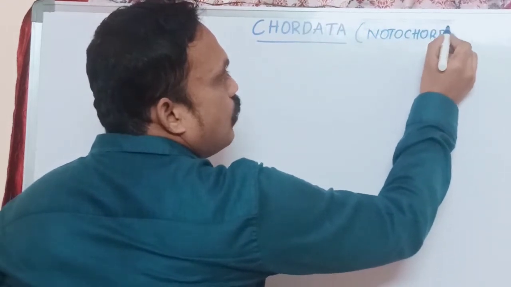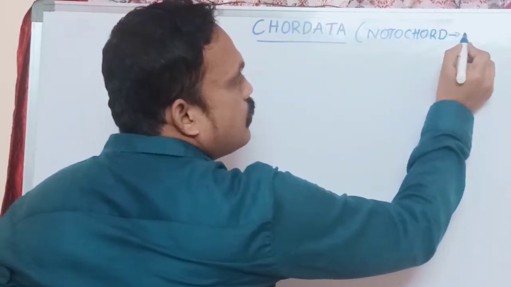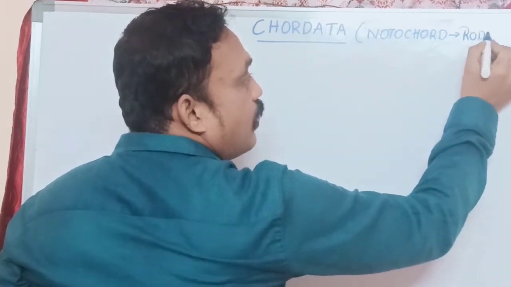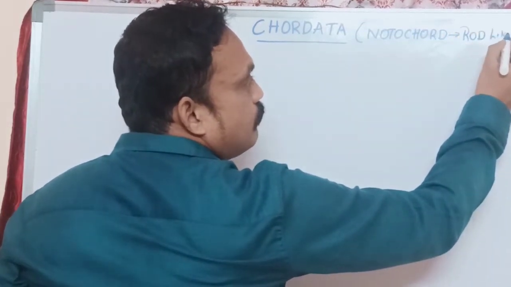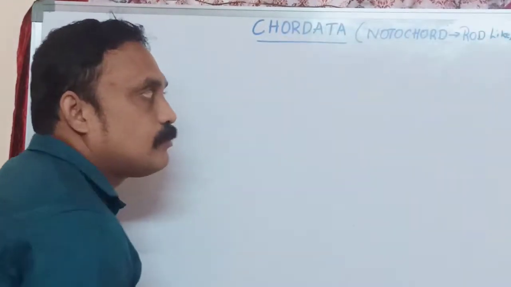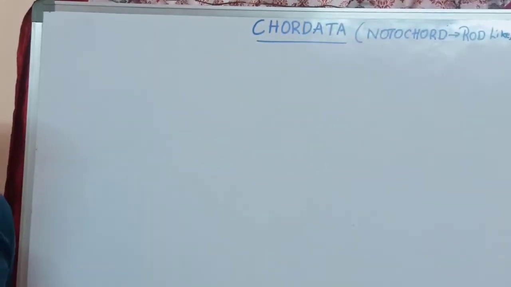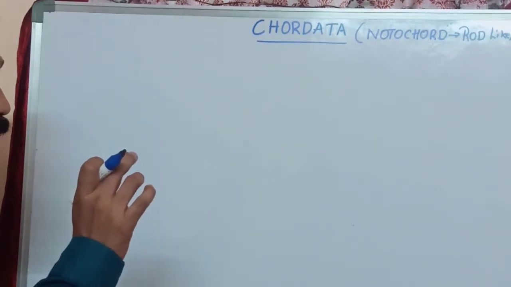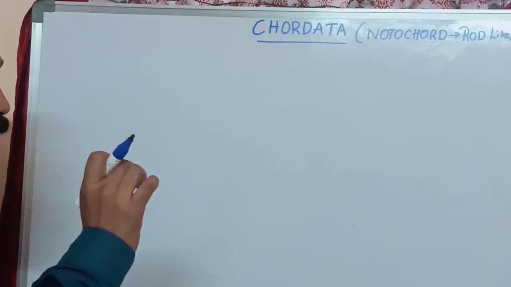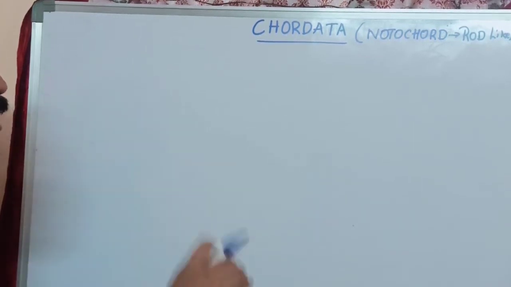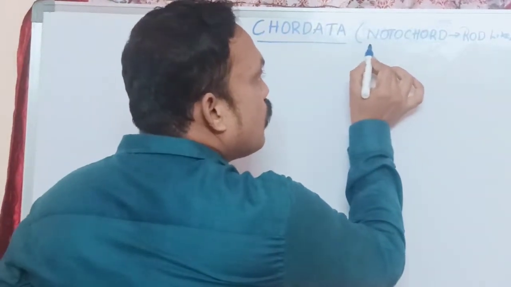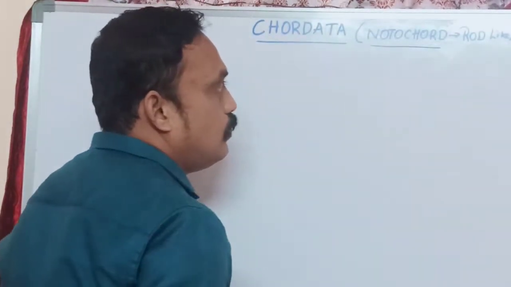What is notochord? Notochord means a flexible rod-like structure. The specific meaning of chordata is notochord.